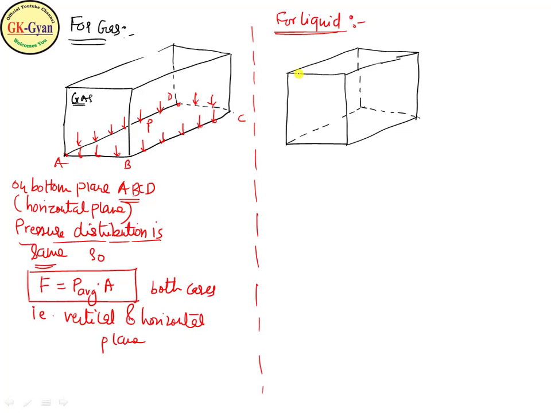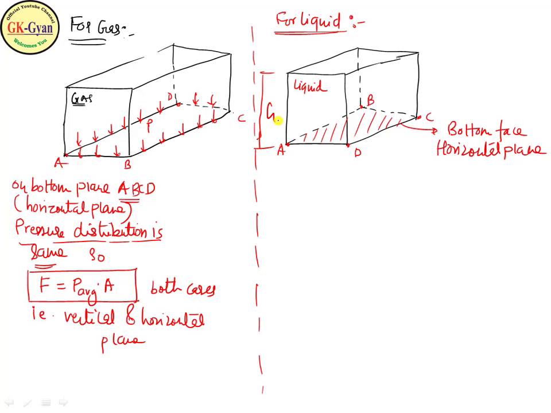Consider a tank filled with a liquid, and consider a horizontal plane ABCD, that is the bottom face. Consider this horizontal bottom face or horizontal plane. The liquid is filled to a height h. This is the depth of immersion h.